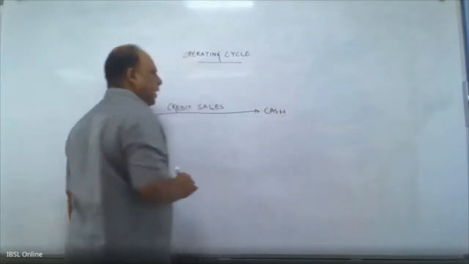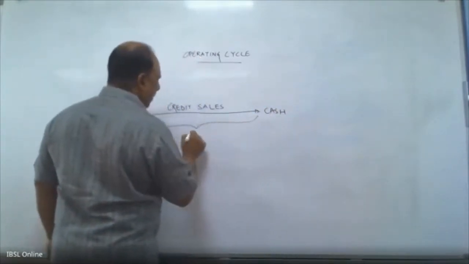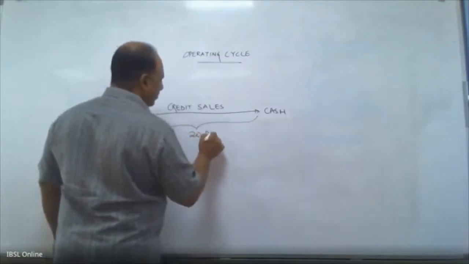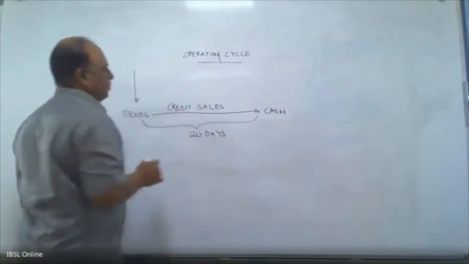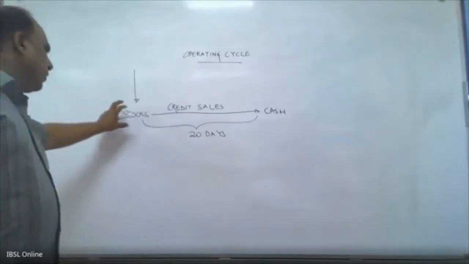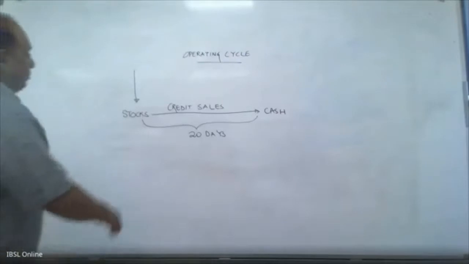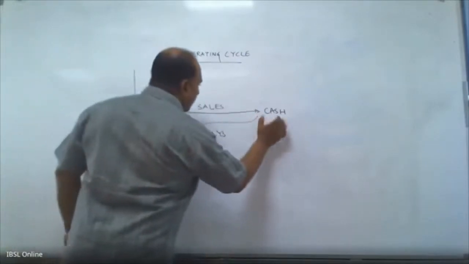The cash is paid only after, let's say, 20 days. This is the time that we are talking about, part of the operating cycle. That is the time that you take to convert your stock, from the date you acquire this asset, into cash.